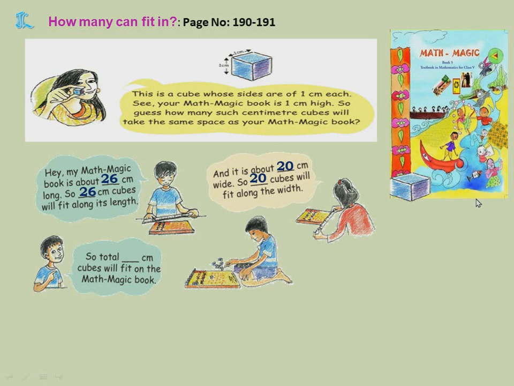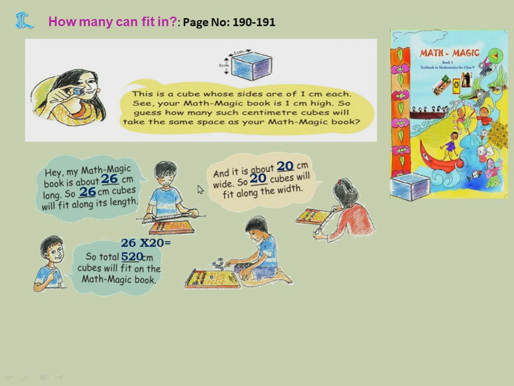So total dash centimeter cubes. So totally how many are required means what you will do? Length into breadth, if you do, you will get it. What is the length? 26 into 20. 26 into 20 is equal to 520 centimeter cubes are required. So like this, how many centimeter cubes are required? Total 520. Otherwise, how will you do it? So like this, 26 in one line, 26 in one line, 26 in one line. Like that, how many will it be? 20.